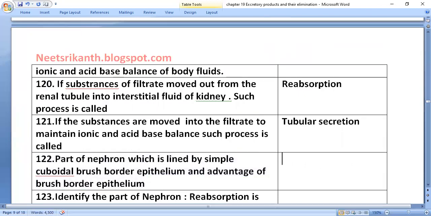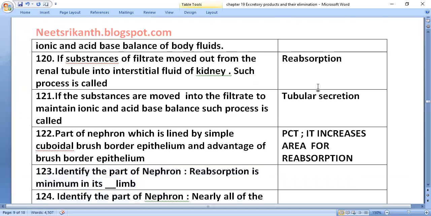Identify the part of the nephron which is lined by simple cuboidal brush border epithelium. That part is going to be the proximal convoluted tubule. The brush border increases the area for reabsorption.